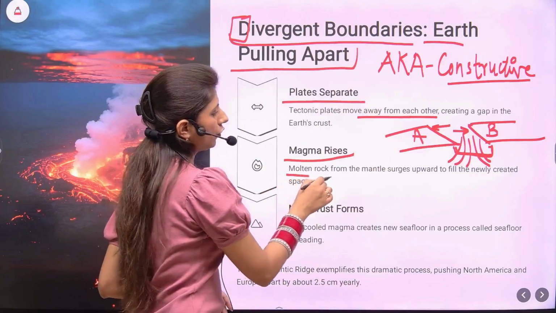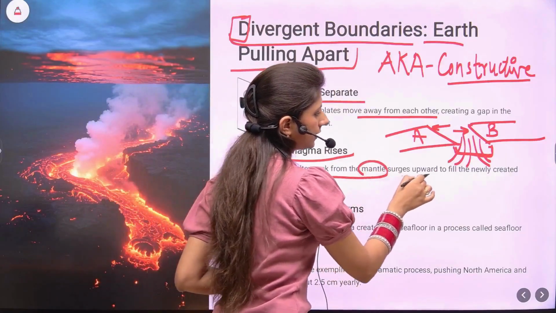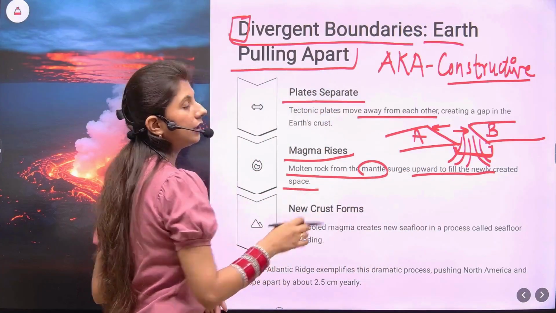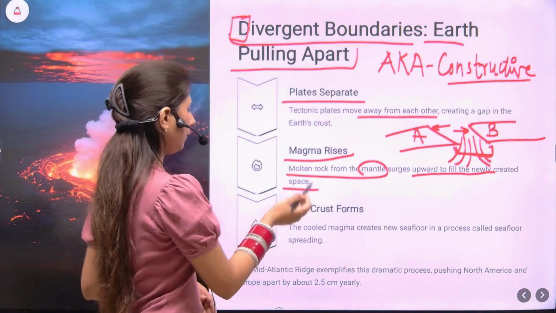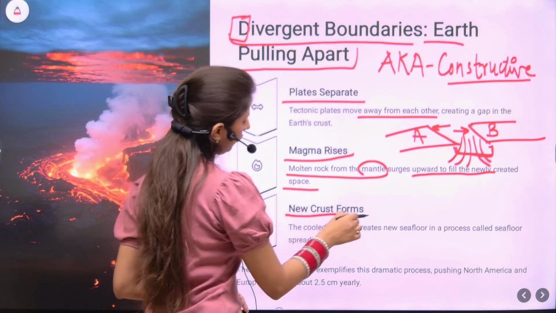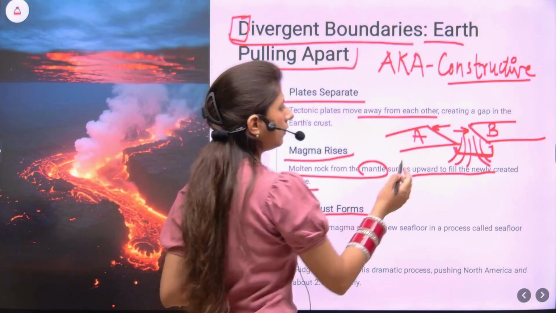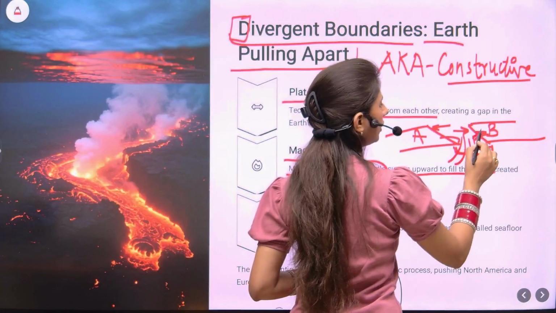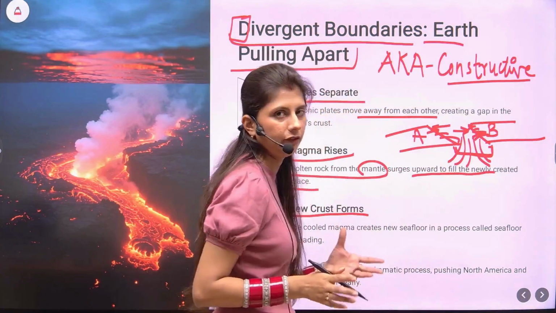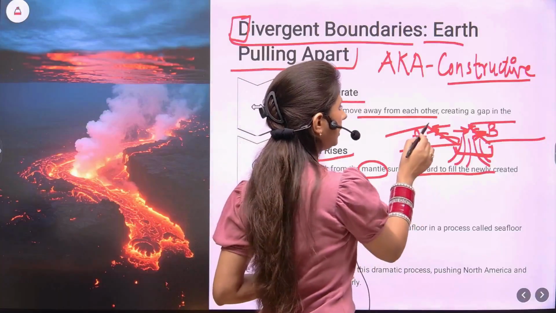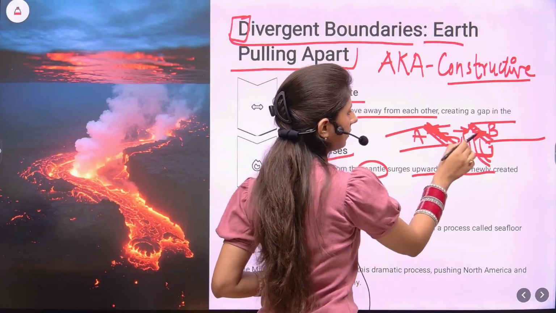The molten rock from the mantle surges upward and fills the newly created space. What happens next? New crust is formed. The magma cools down, rests over the crust, and later solidifies.